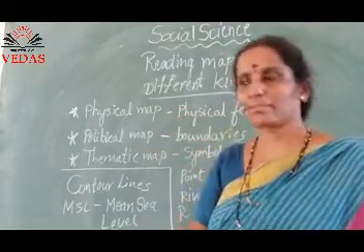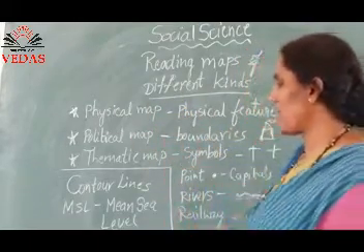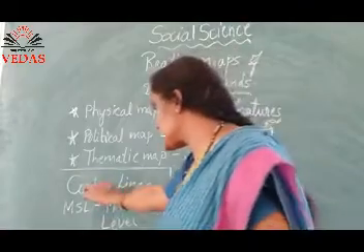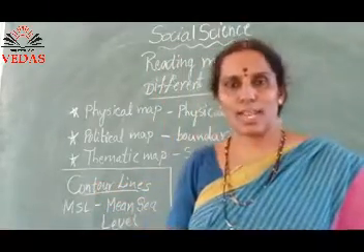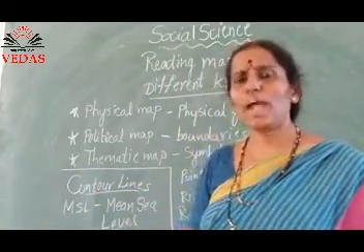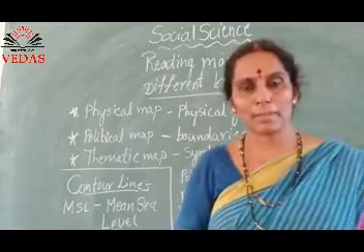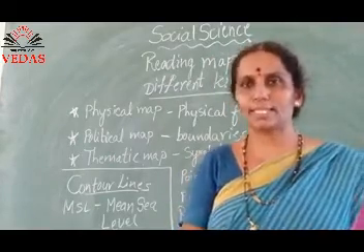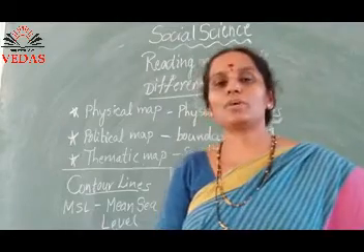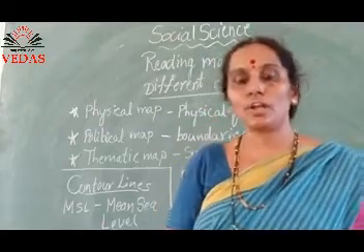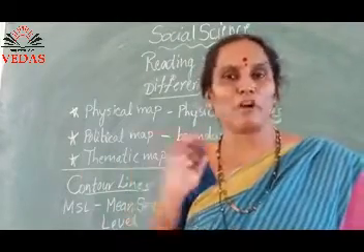That's it. Then coming to the next point, contour lines. What are these contour lines? Why do we need them? How can we show them on the map? What is the use of showing this and all? Let us see. As I told you, the earth is not flat and not uniform, right?